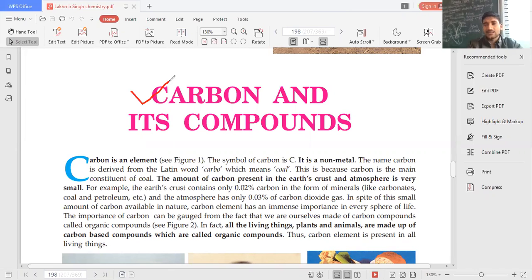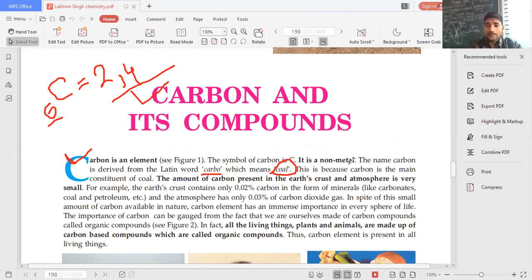Okay, at the same time, it is a very important chapter from your day-to-day life. As far as carbon is concerned, in our periodic table, it is the sixth element with atomic number 6 and its electronic configuration is 2, 4. Carbon is mostly found in coal, right, as a natural component. That's why the Latin term carbo has been given to it and the name was carbon, right?